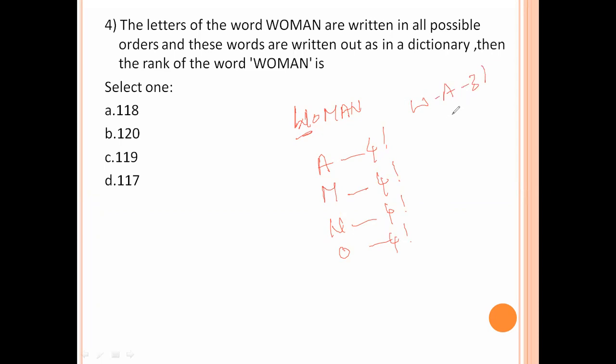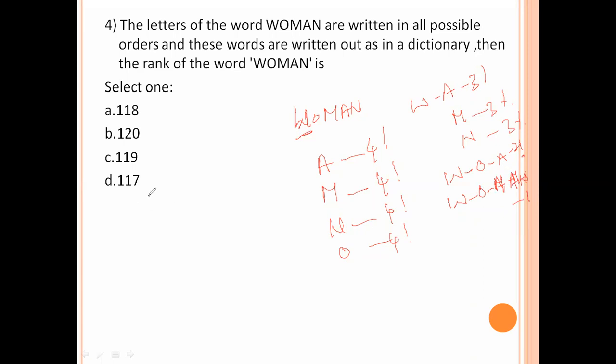W M, 3 factorial. W N, 3 factorial. Now W O, W O A, 2 factorial. Then W O M A N is 1.